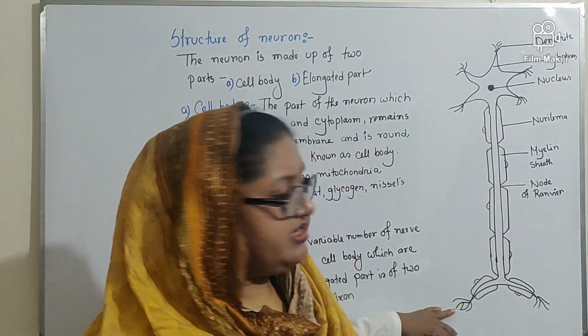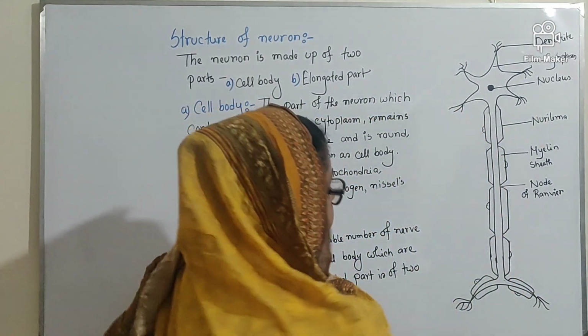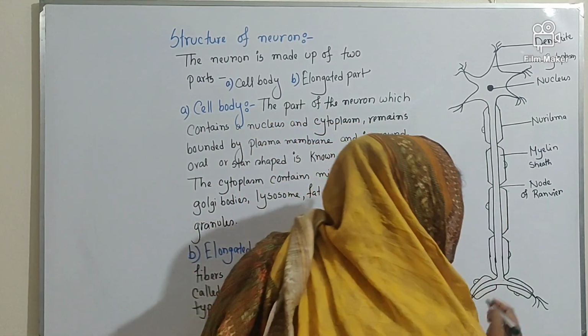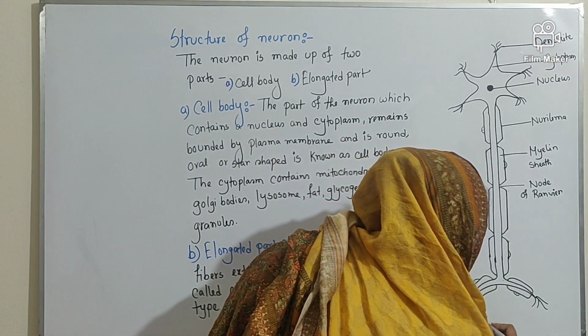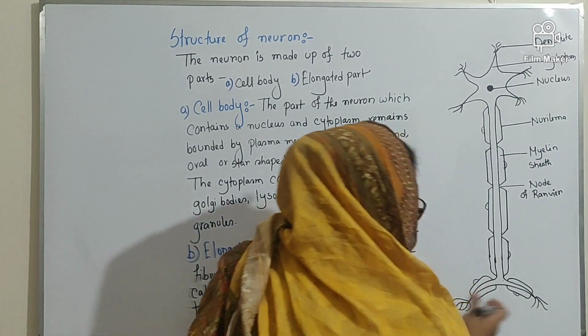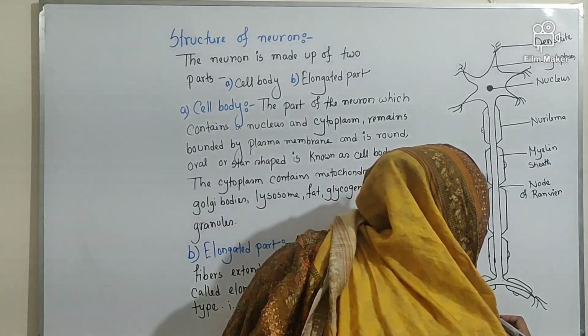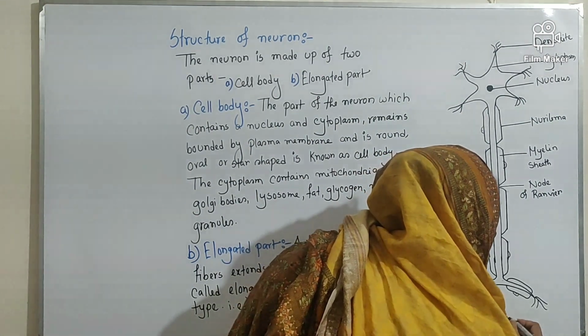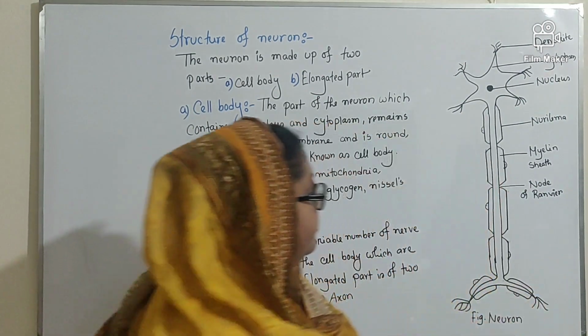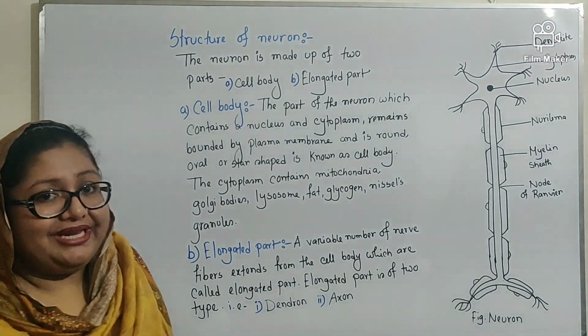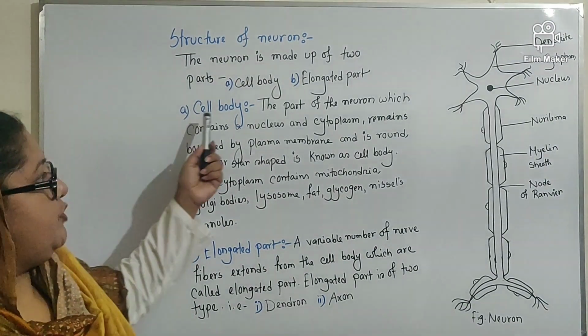Okay, these are the terminal ends of the neuron. These are also known as terminal buttons, as it is mentioned in your book. Now, I will explain the structure of the cell body.